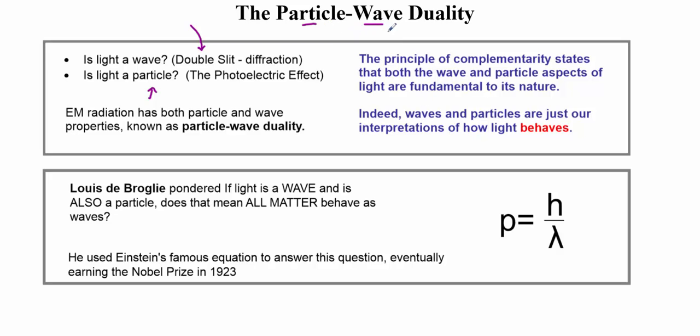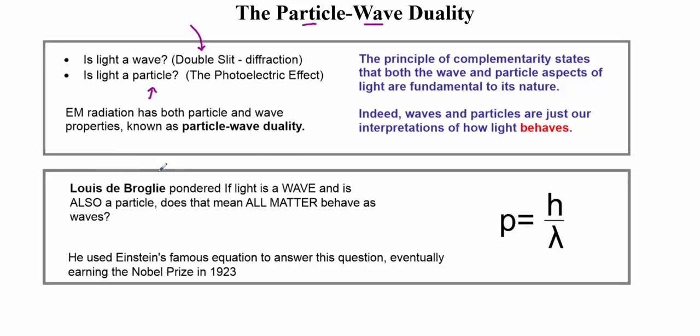Well, think about this then. If light can behave like a particle and a wave, then maybe other particles can also behave like waves. And this guy named Louis de Broglie, and honestly his last name is de Broglie or something of that nature. Some people pronounce it differently. I don't. It doesn't matter. Well, it does matter, and I apologize if he's listening in, which he's not.